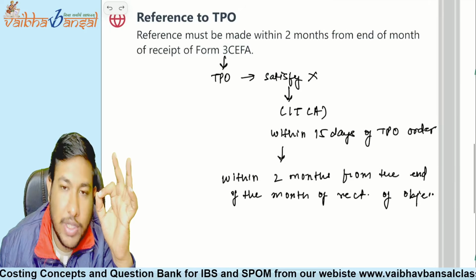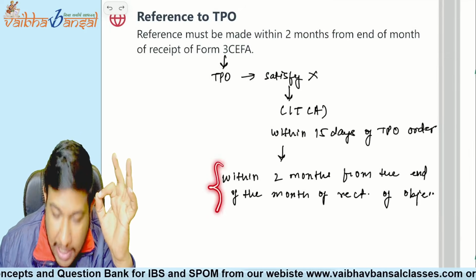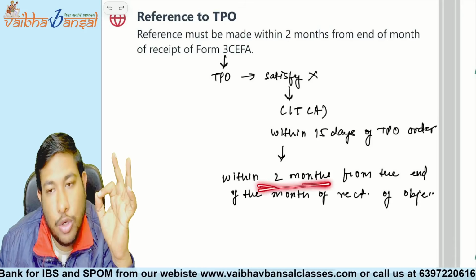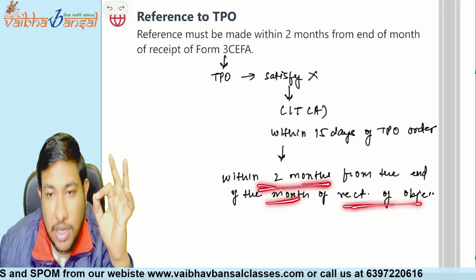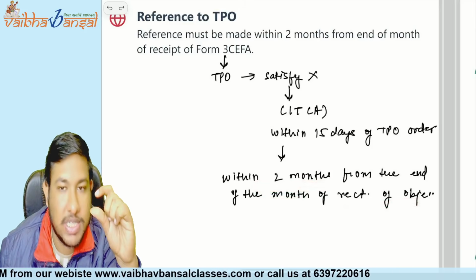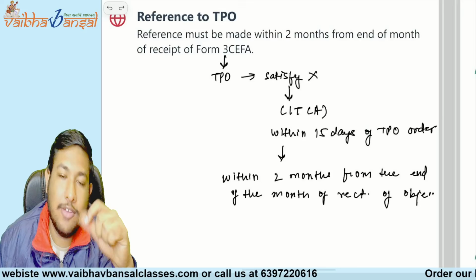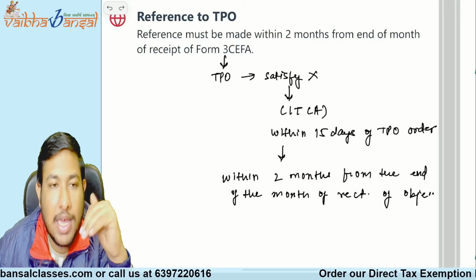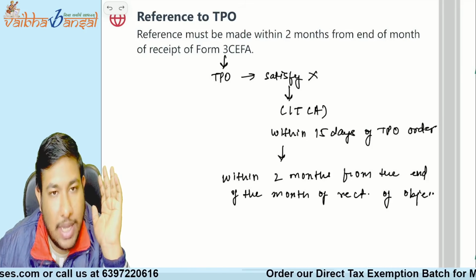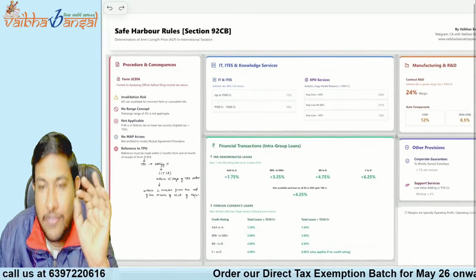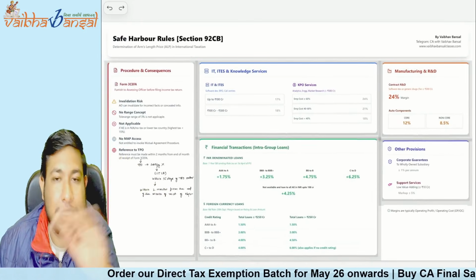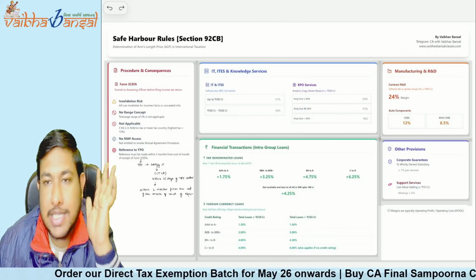If you go within 15 days of the TPO order, the CIT will pass the order within 2 months from the end of the month in which the objection is received. Understood? This covers your whole safe harbor rules. Nothing extra you have to do. Everything is covered here itself.